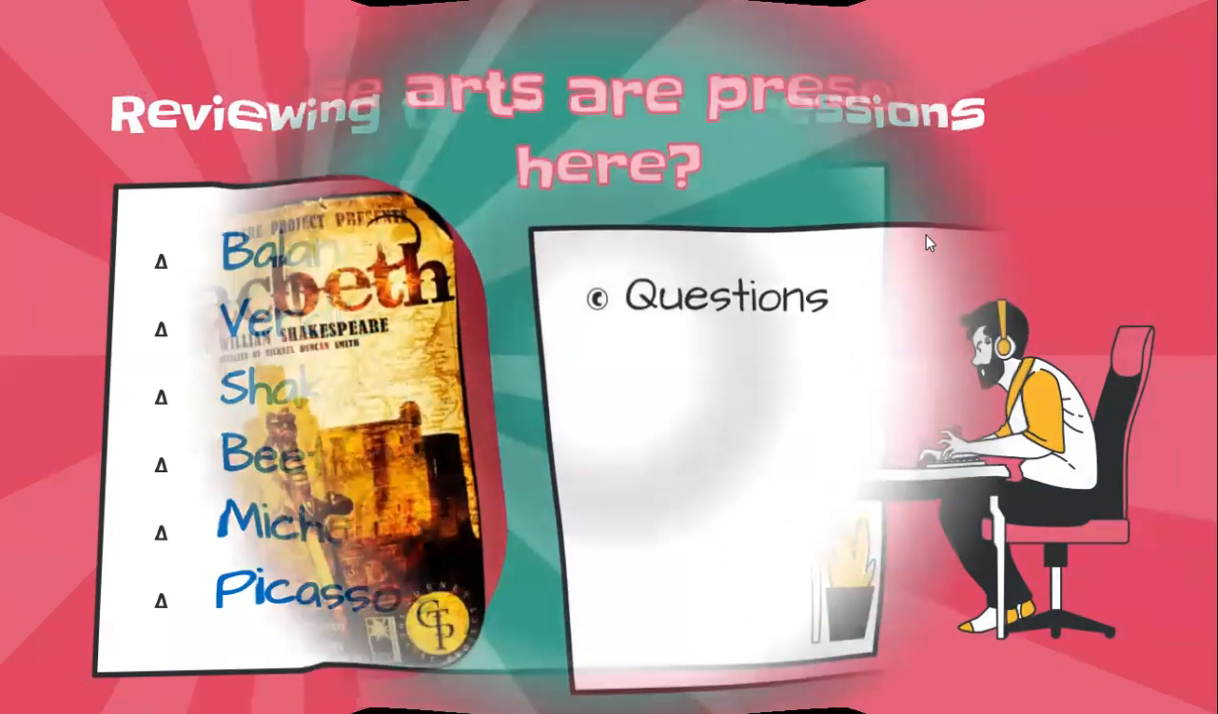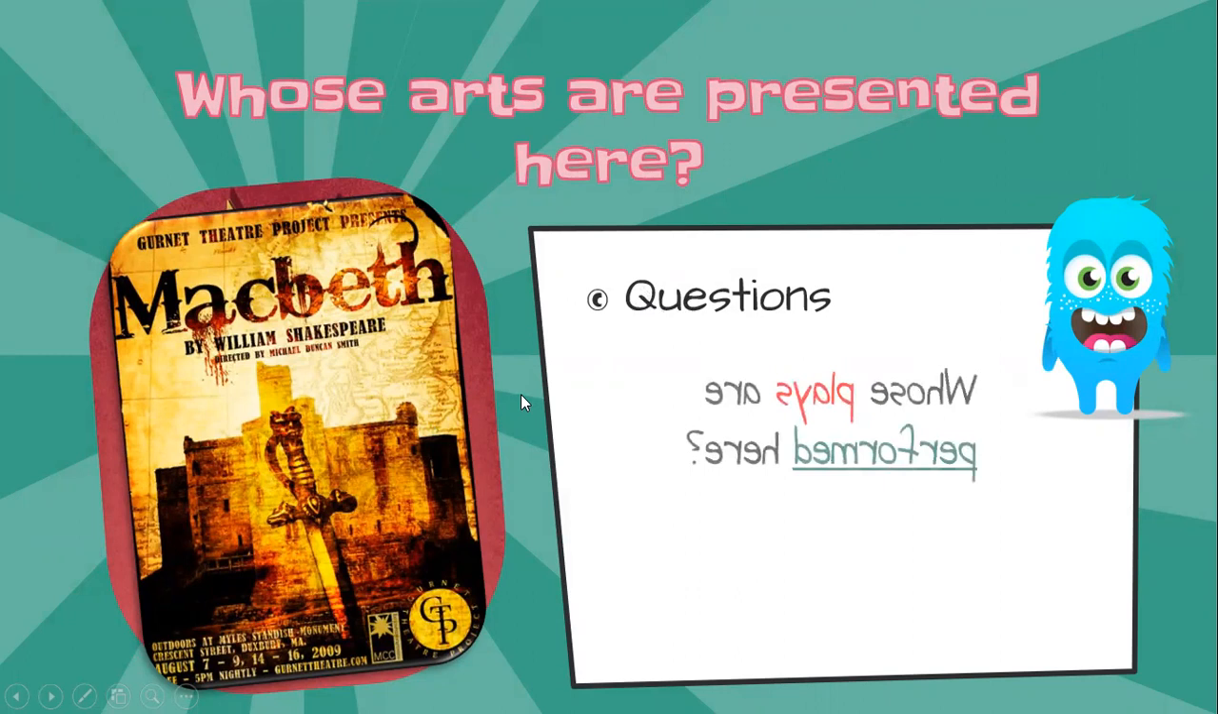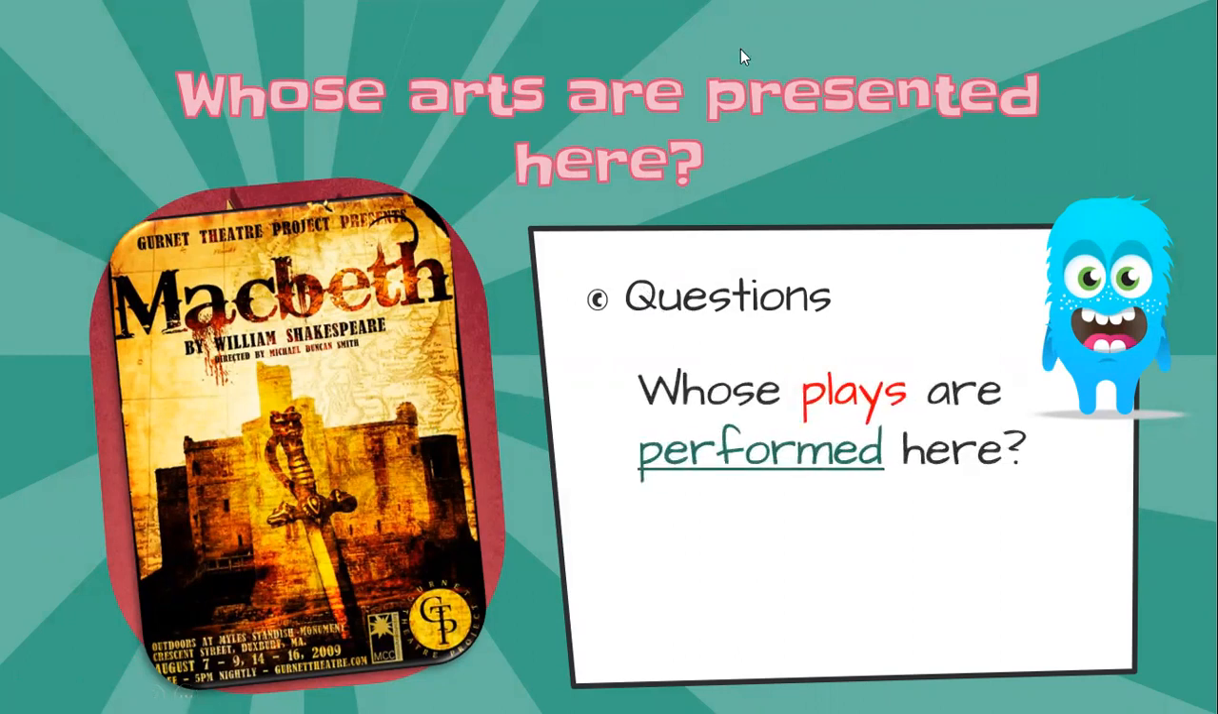Here we have one more time our title, whose arts are presented here. And as I told you, we will ask a question. What is that question? Let's see. It says, whose plays are performed here? Remember that we use the verb perform with the word play. In this case, plays. Whose plays are performed here?